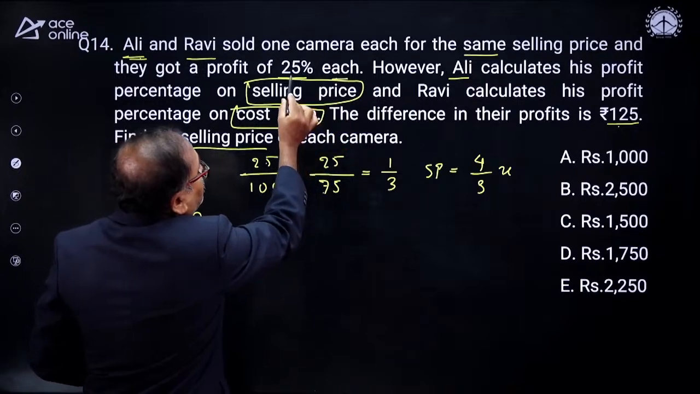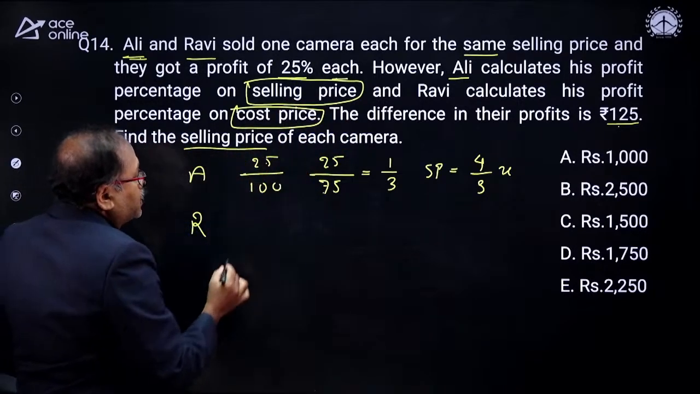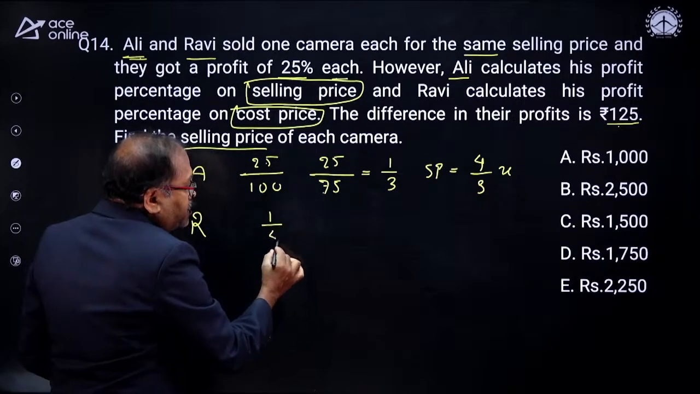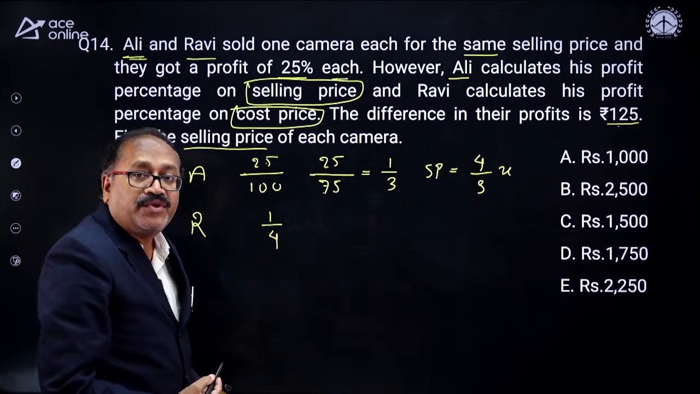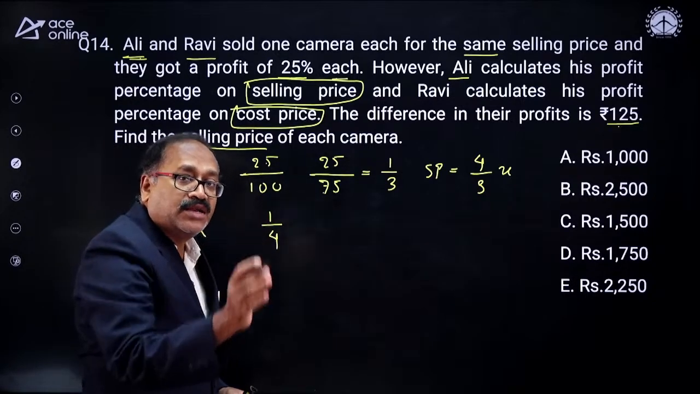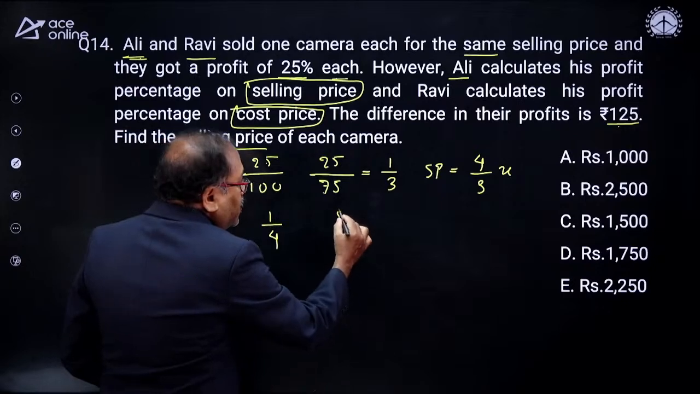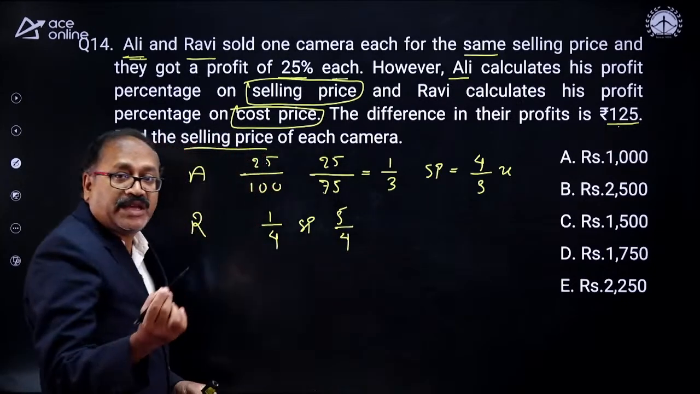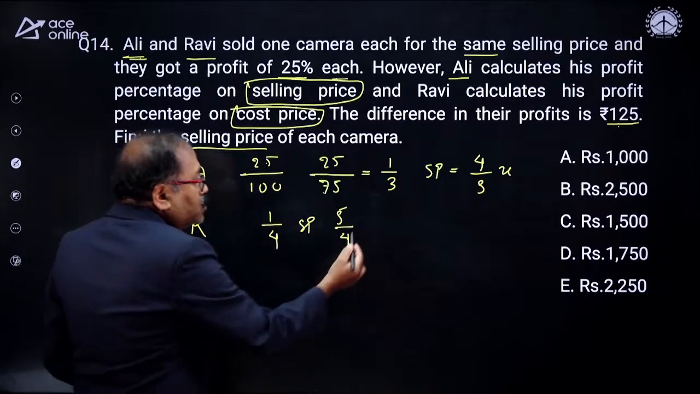Ravi calculated 25% on cost price. That means his 25%, if I take it as a fraction, his profit is 1/4. So what will be the selling price? 1 plus 1/4, that is 5/4. So the selling price will be 5/4 of its cost price. Let's assume that its cost price is Y.